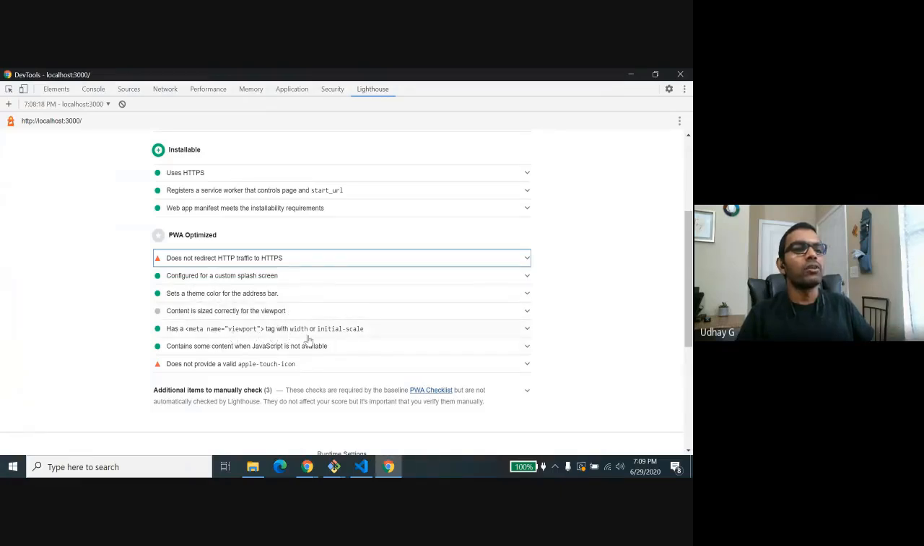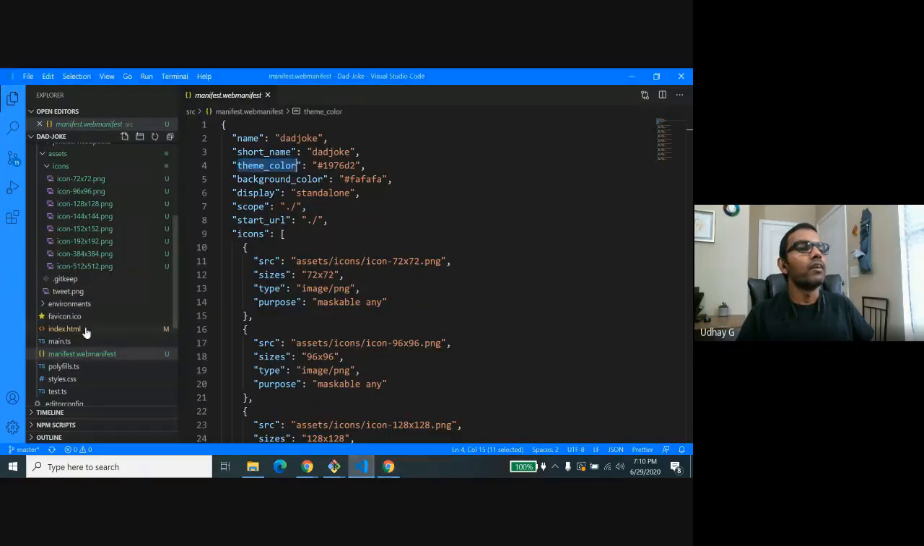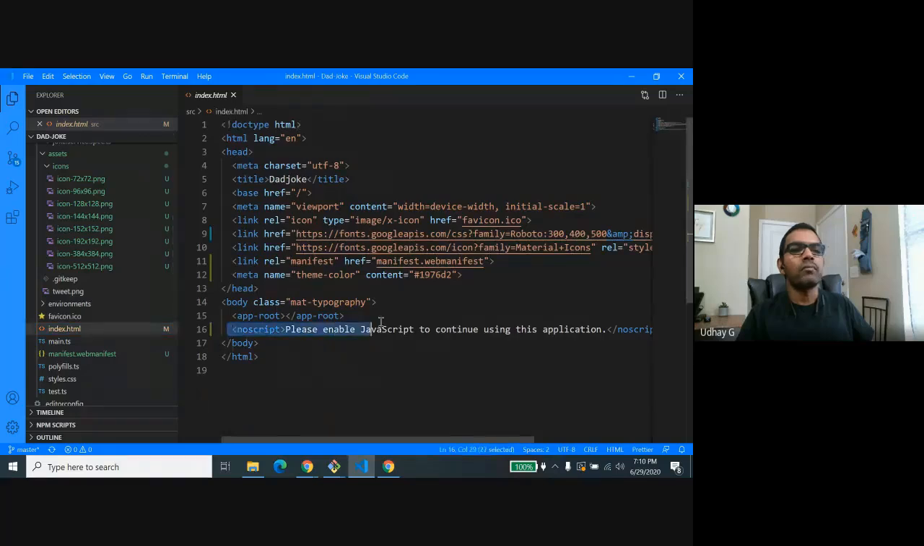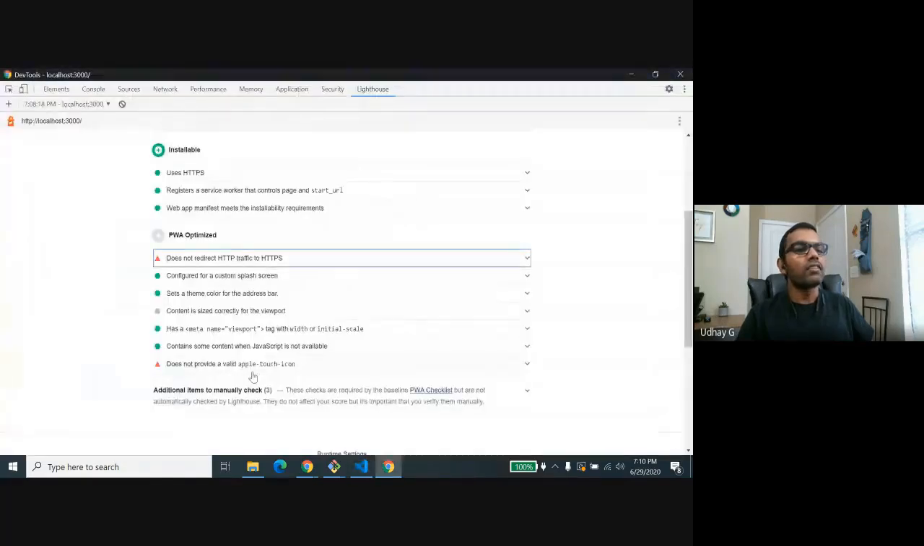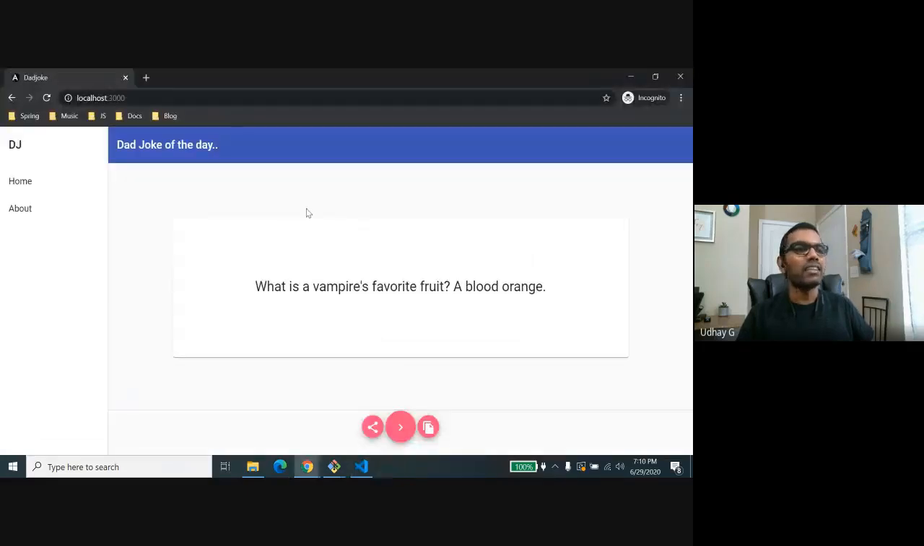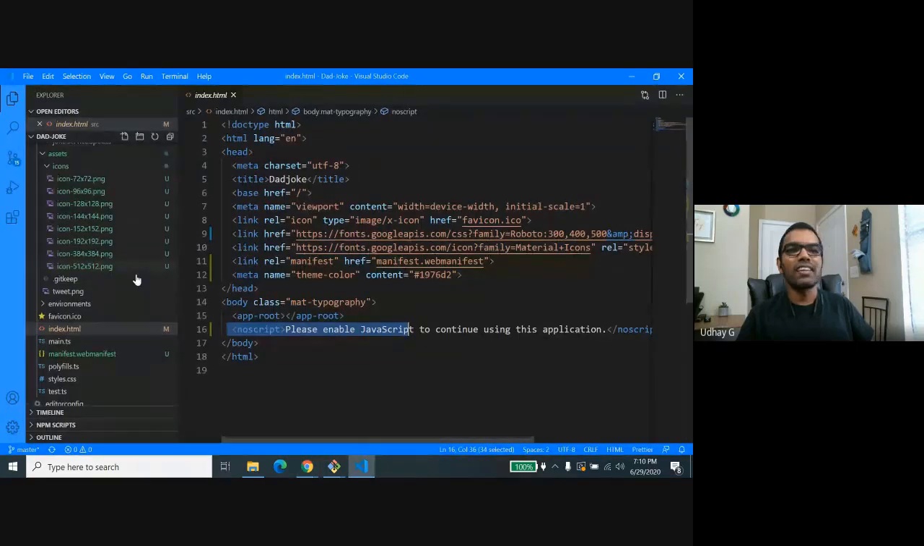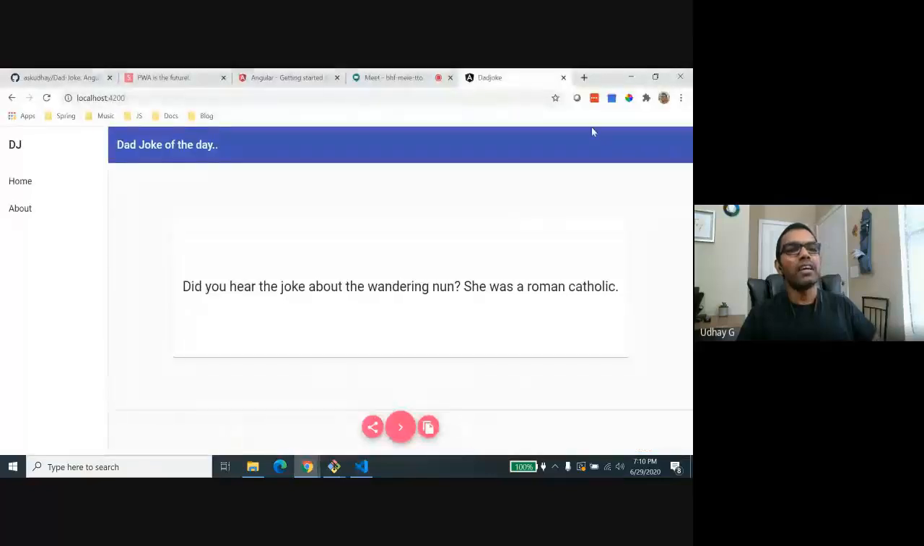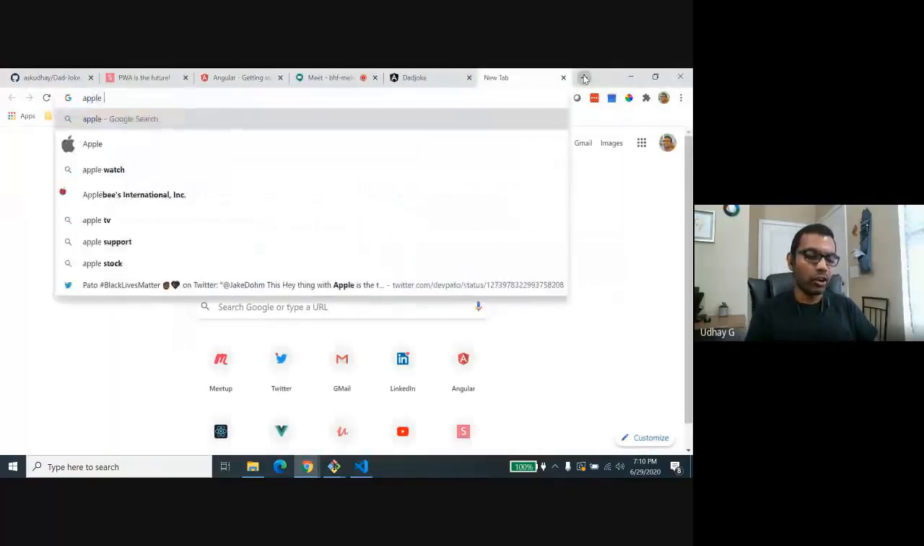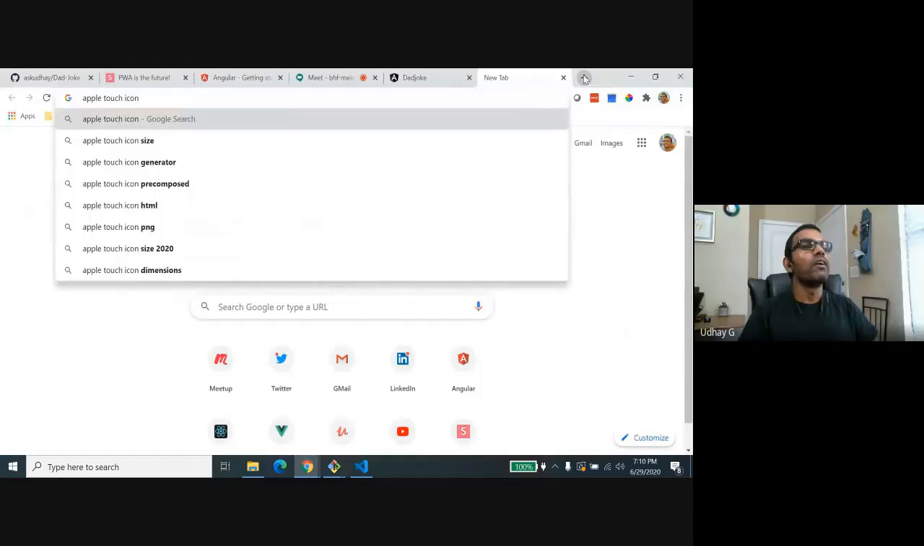And the viewport is set to initial scale. Yeah, by default, all Angular apps will have that. And it contains some content when JavaScript is not available. Yep, this is what it is talking about, right? And the last one is the Apple icon is not there. So I'm not going to spend more time to bring the Apple touch icon. Apple touch icon, in the sense, Apple will not consider these icons. We need to create an Apple touch icon separately, but I am not going to do that now. It's going to take more time.